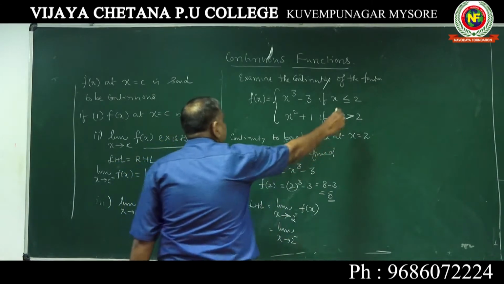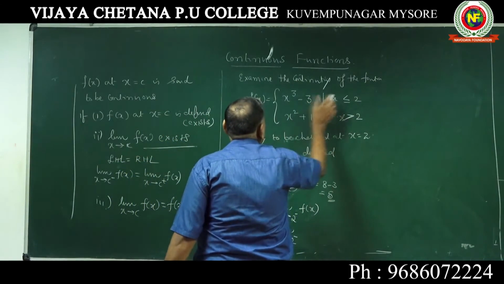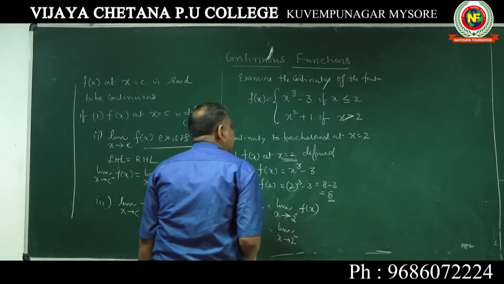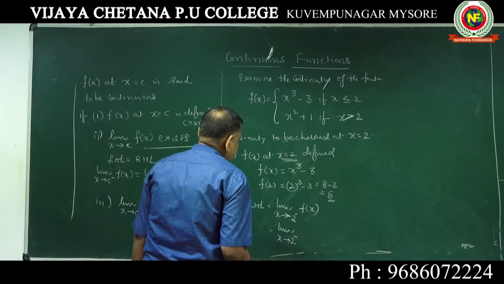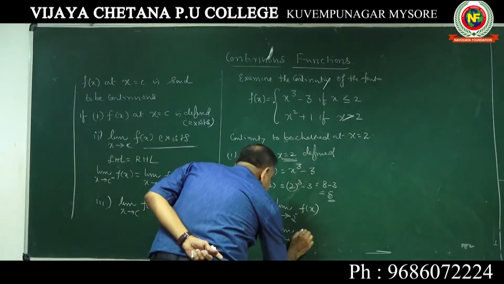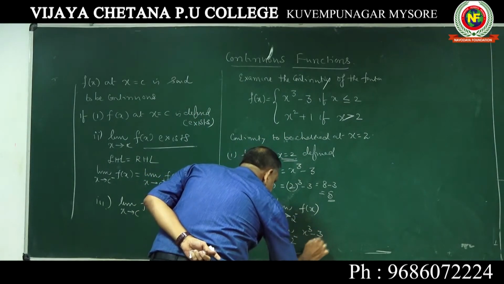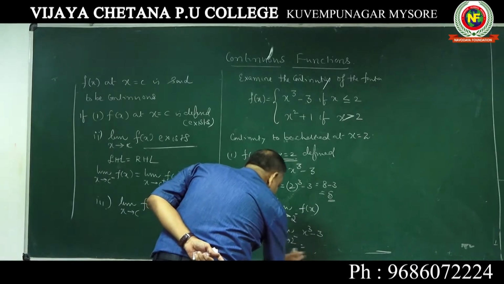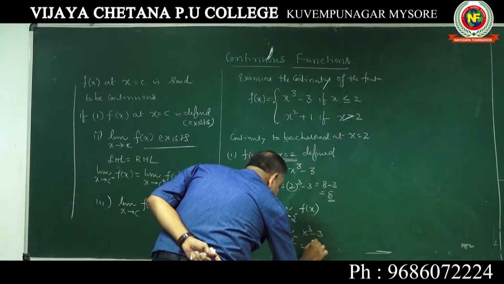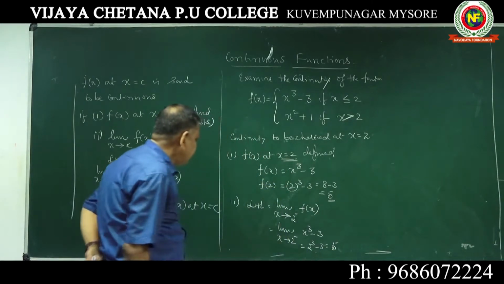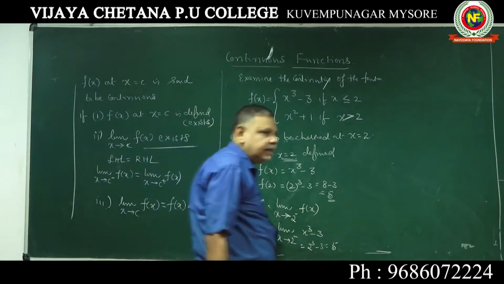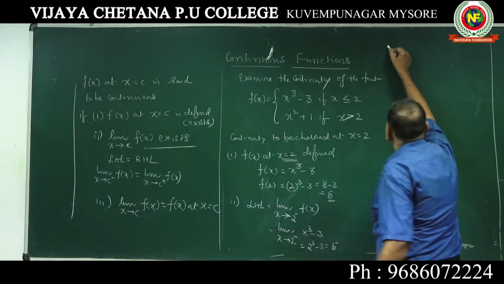Which one should you take? Less than 2, so you should take this. Less than 2 is always minus, left hand limit, and greater than something is always plus, RHL. Take this, x cube minus 3. Substitute 2: 2 cube minus 3, it is already calculated, it is 5. This is your LHS. If you want you can call it equation number 1.